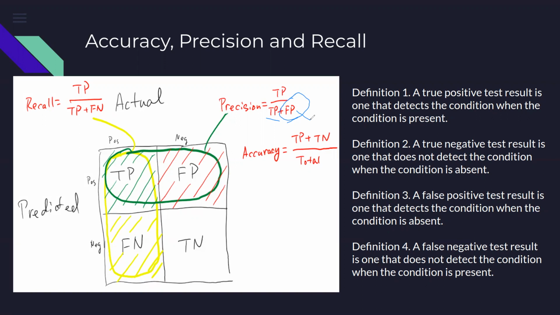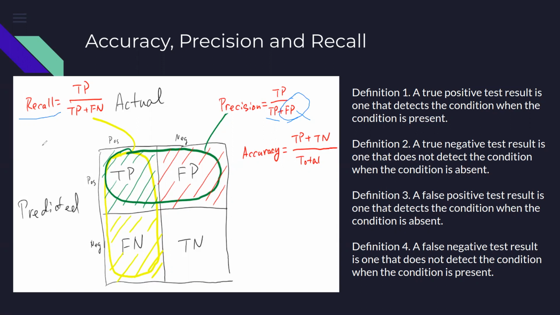It means avoiding the situation where a person is not really positive, not really the employee of the company, not really authorized, and my system says that he is authorized. The scenario would be something like what we discussed. On the other hand, recall is saying that I should be able to identify the largest number of positive cases.